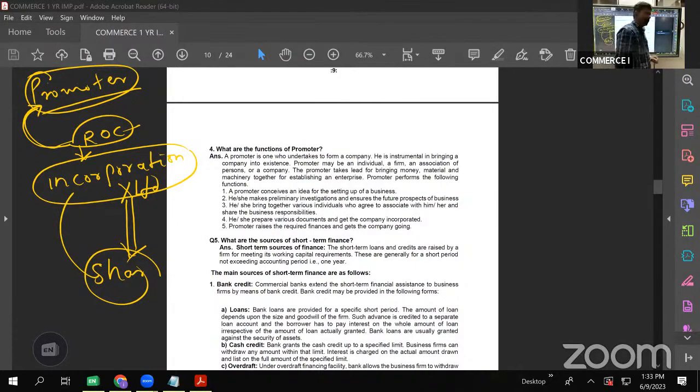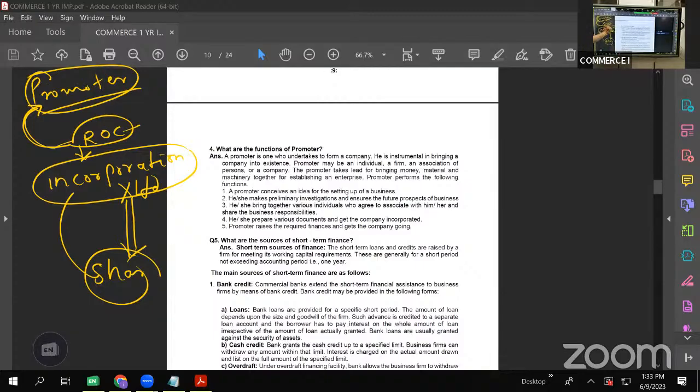But the first thing is, who are the people who actually start this? Who are the people who get the idea of starting a company? Who conceive the idea of starting a business by forming a company? Those people are called promoters. So promoters are the persons who conceive the idea of starting a company to do some business, right?